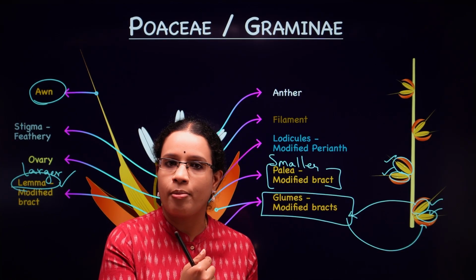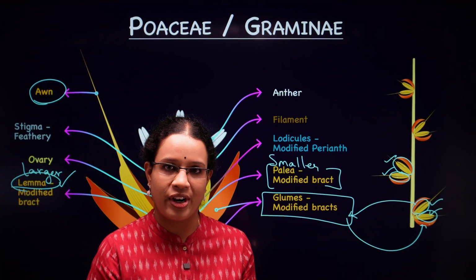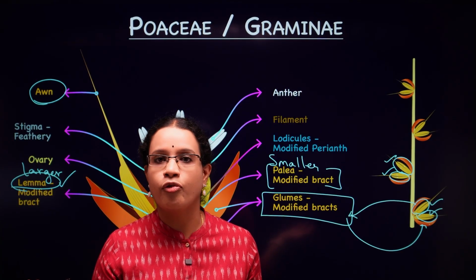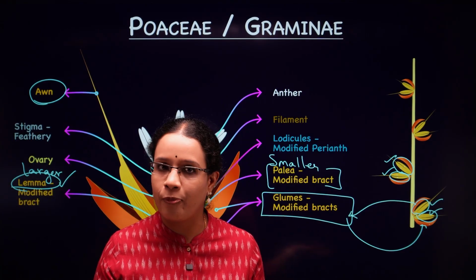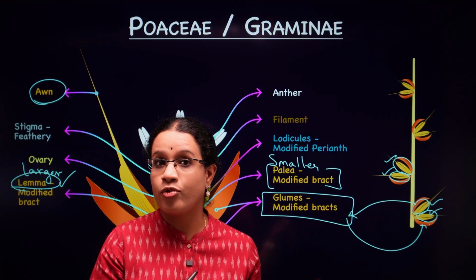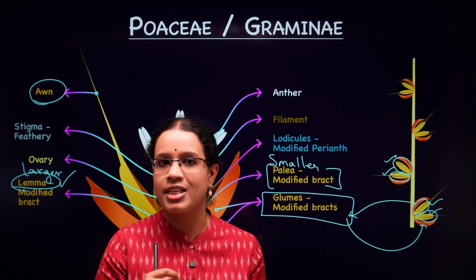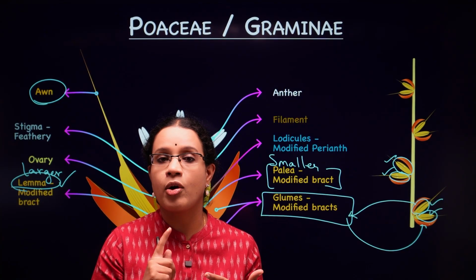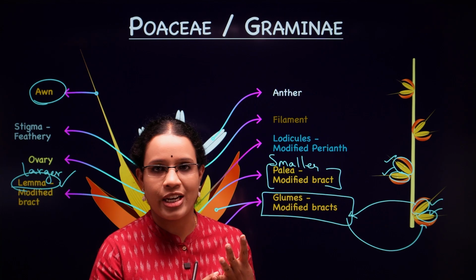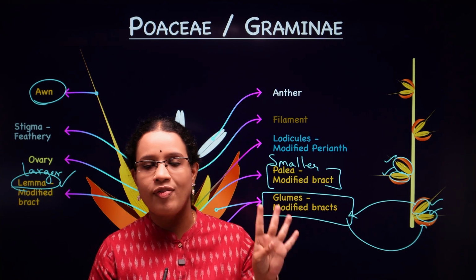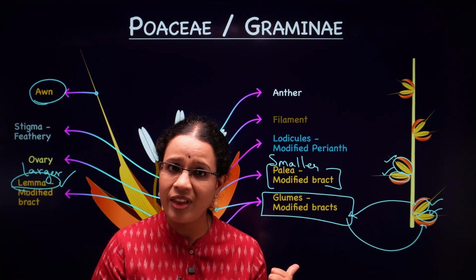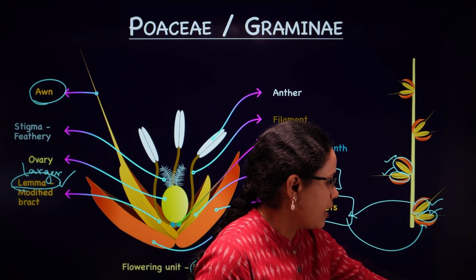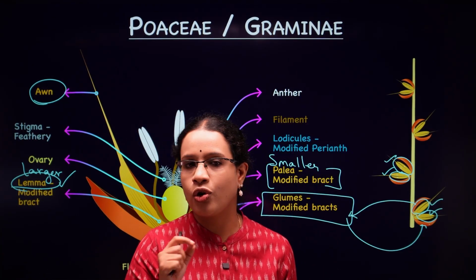Now we are going to talk about the parts of the floret. Yes, now here you're going to find the regular four whorls of the flower. Yes, we have to represent this as floret because these are very tiny. Now, as we all know, we are going to talk about the sepals, petals, androecium and gynoecium, the four whorls of any flower, even the floret as well. Right, but before we go ahead, let me tell you about a small modification which you're going to find in